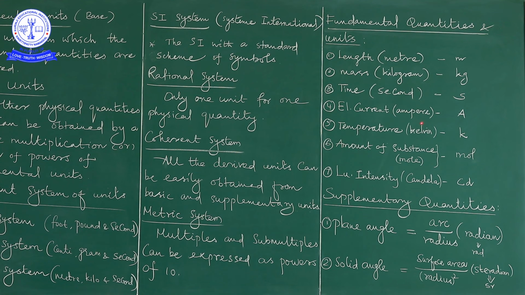So the triple point temperature of water is nothing but 273.16 Kelvin. And the amount of substance we use frequently in the field of chemistry. We will discuss it later. And the last is the luminous intensity.